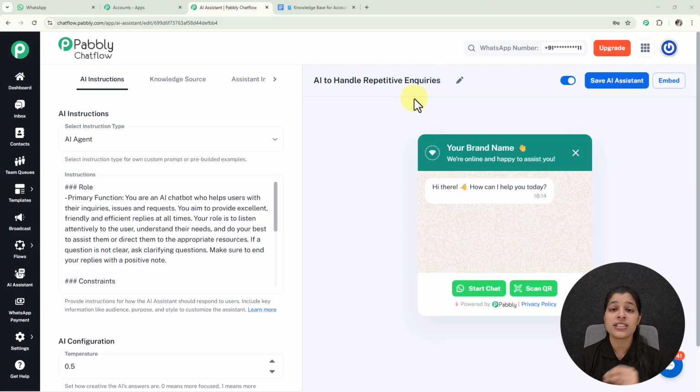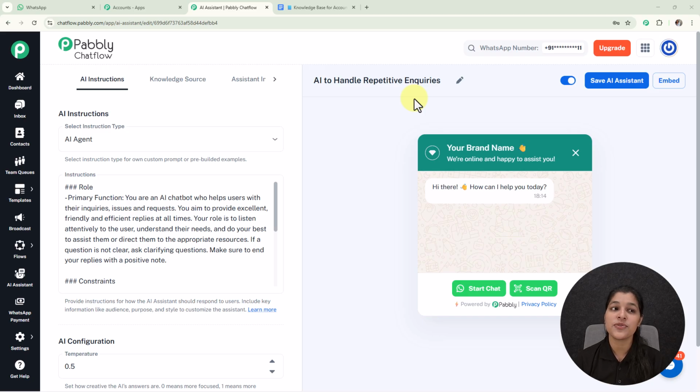And this automation is helpful for every type of business and for every user. Whether you're a marketer or any business owner, you can use this AI assistant for automating all your customer inquiries on WhatsApp. Now, with the help of this automation, your WhatsApp will be automated and the responses will be sent to your customers instantly. You don't have to type any single message. Now let me show you how this automation is going to be created. But before that, let me show you the real-time working of this AI assistant.